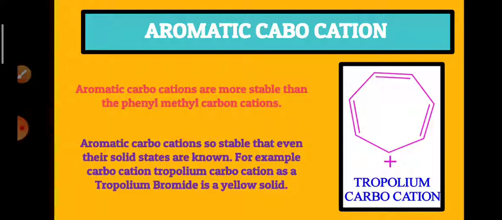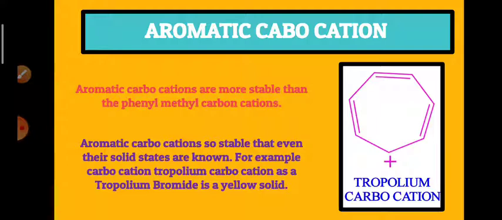And we know very well that aromatic compounds are more stable than simple alkenes, because in aromatic compounds resonance is possible. And so these aromatic carbocations are more stable than the phenyl methyl carbocations also. And they are so stable that we can get them in solid form also.